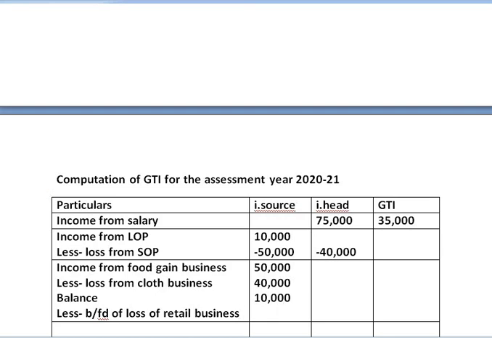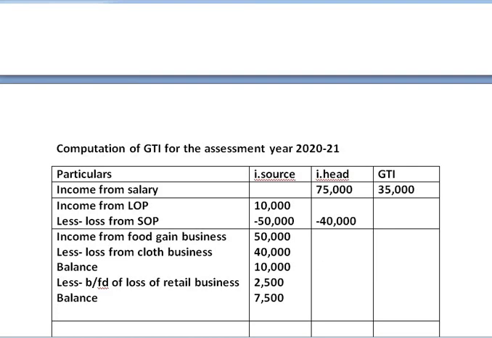The amount of brought forwarded loss from retail business is 2,500. After deducting 2,500, the balance remaining is 7,500. This is still a positive figure.